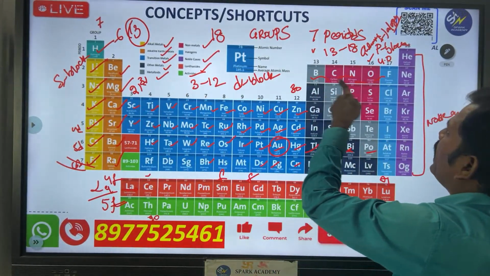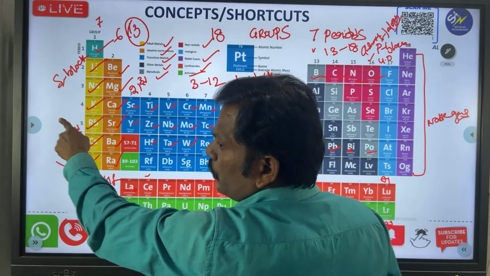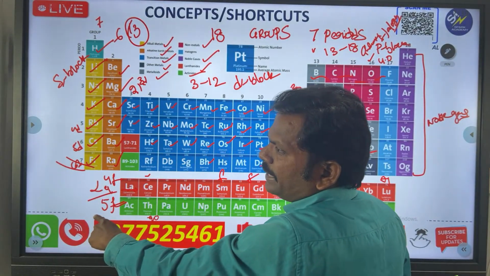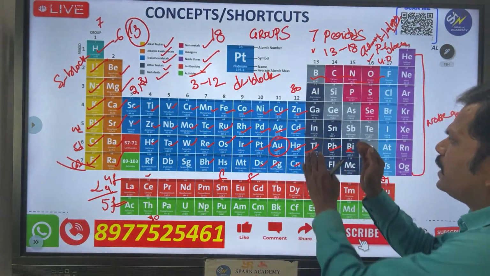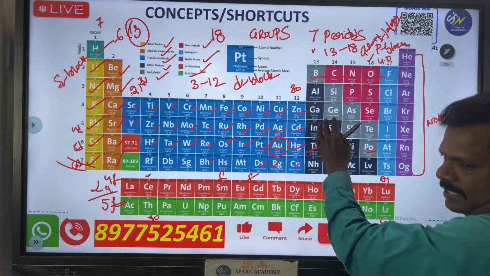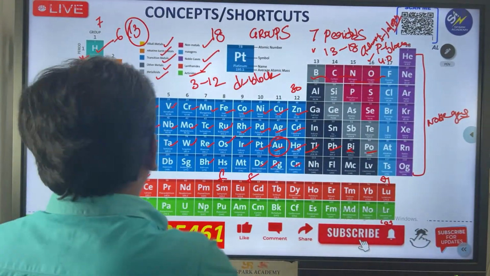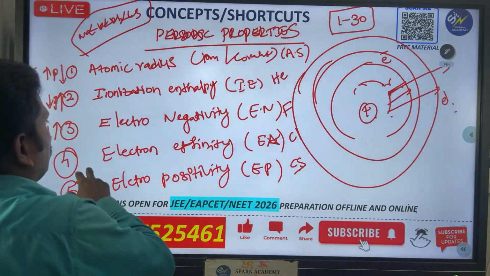From left to right, what will happen in periods? It is increasing. From top to bottom, it will decrease. Same reason: if the electrons are nearer to the nucleus, it will attract more compared to a long distance. So that is very, very important. Everything is in this one.